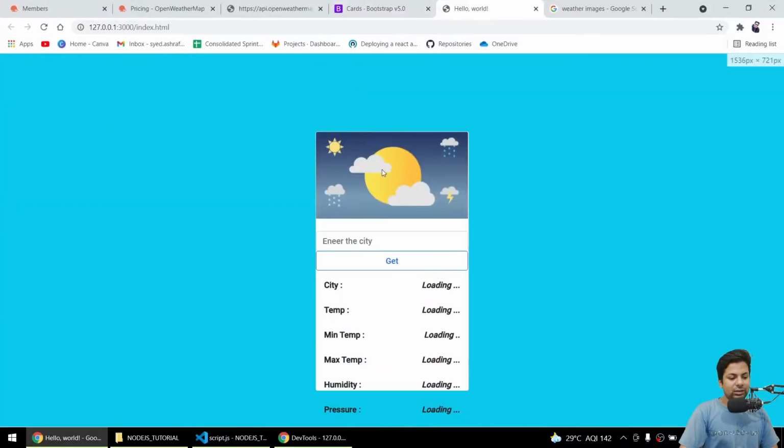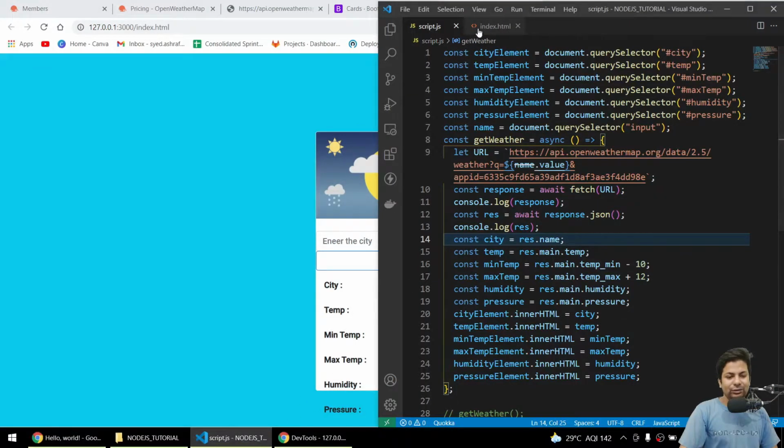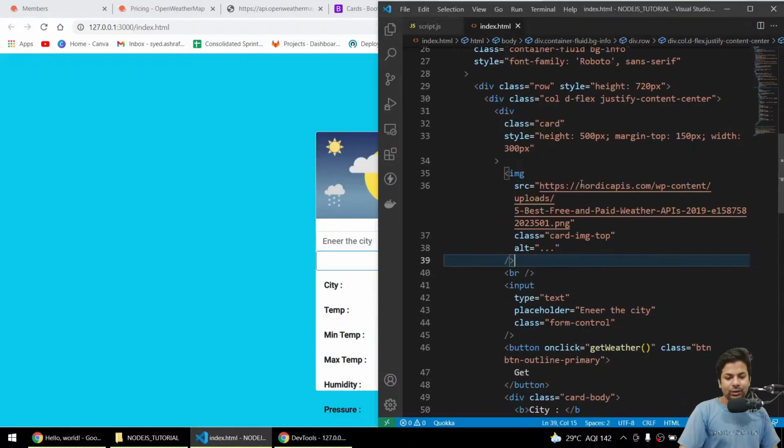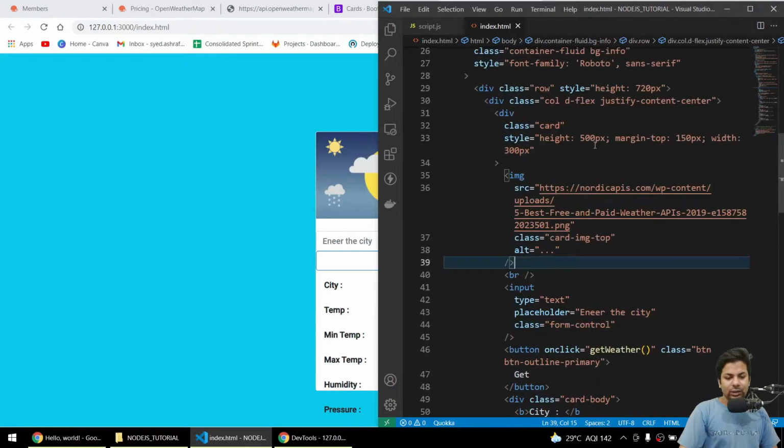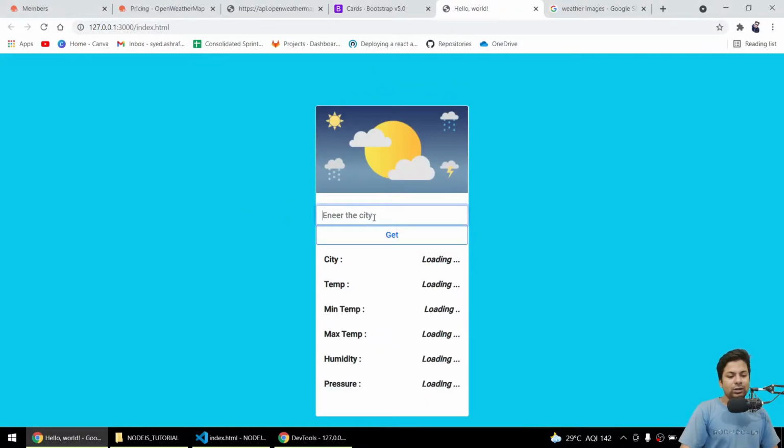Everything's fine. Now let's just get, okay, we got this much bigger, so I have to fix that also. So I'll just go here, where I have to increase the height to 600 and remove it by 100 pixels. Yeah, now here I'll just enter the city Lucknow. Get, we got it. Now we'll say Mumbai. Get, got Mumbai data.